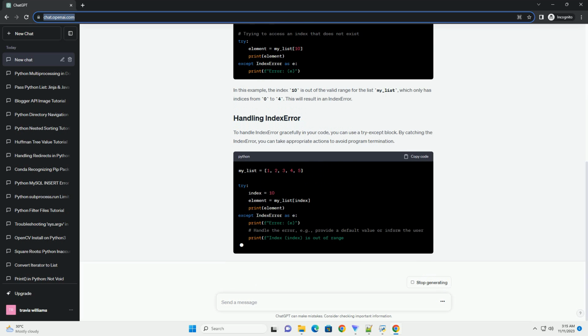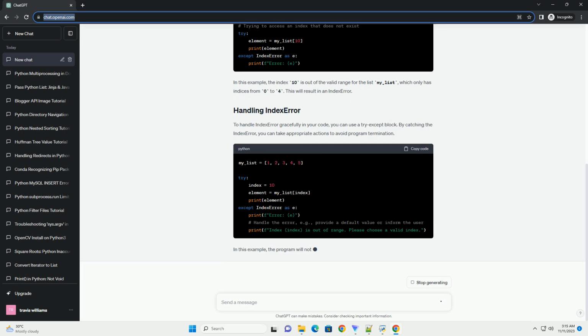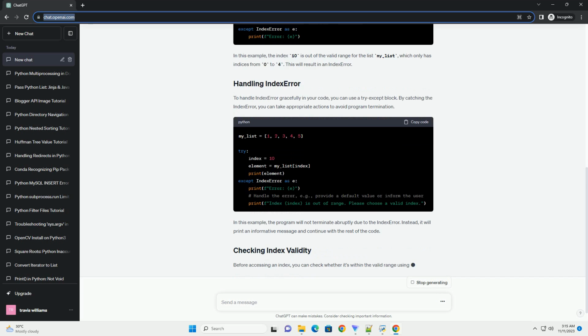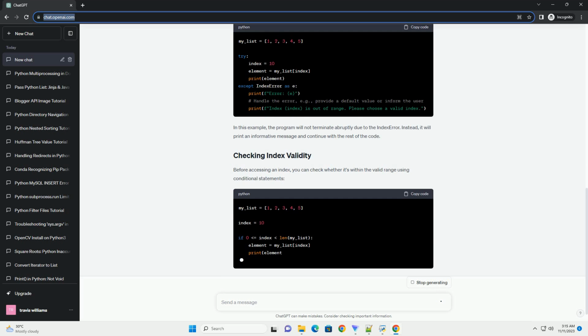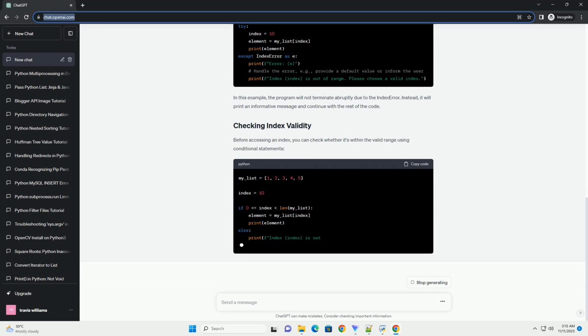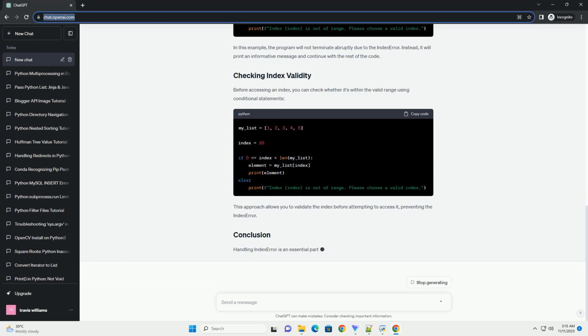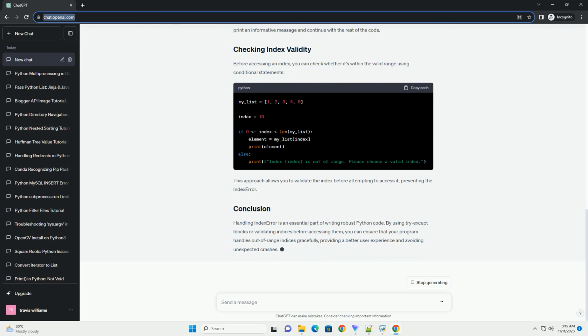In Python, lists are zero-indexed, meaning the first element is at index 0, the second at index 1, and so on. Index error occurs when you attempt to access an index that doesn't exist in the list. Accessing an index beyond list length. Using negative indices beyond list length.